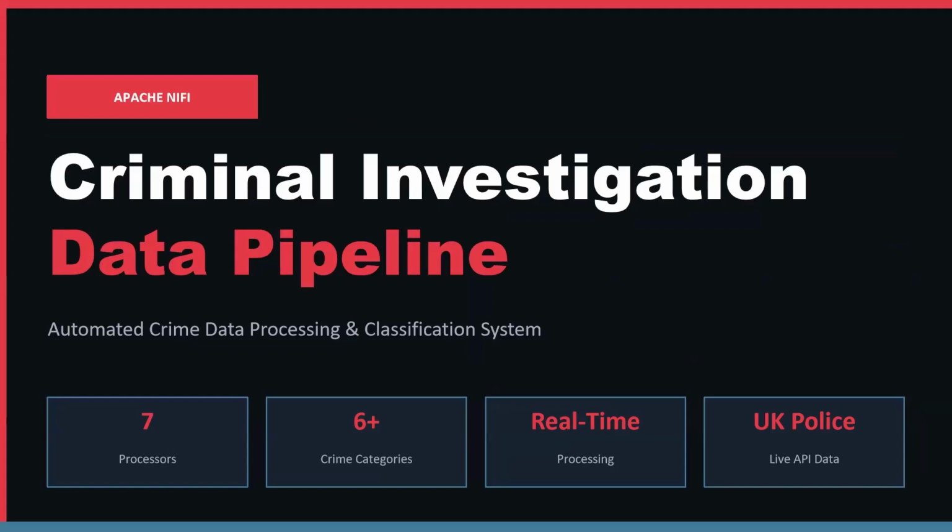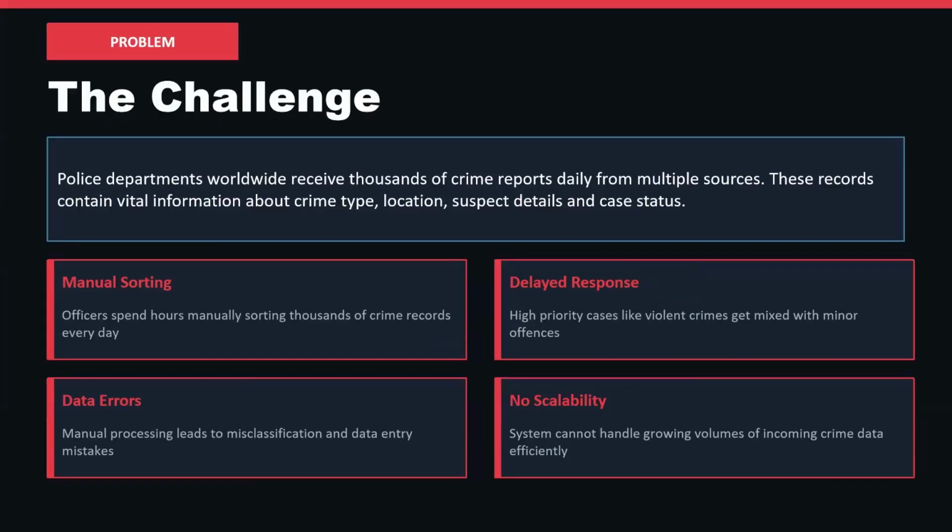In this presentation, I will demonstrate a criminal investigation data pipeline built using Apache NiFi. The problem I have chosen is criminal investigation data management. Police departments worldwide receive thousands of crime reports daily from multiple sources containing vital information about crime type, location, suspect details, and case status. There are 4 key challenges.